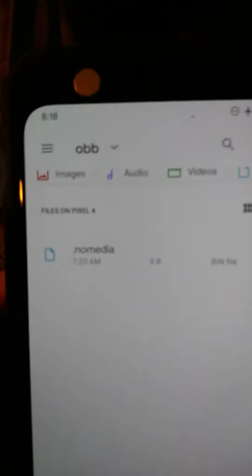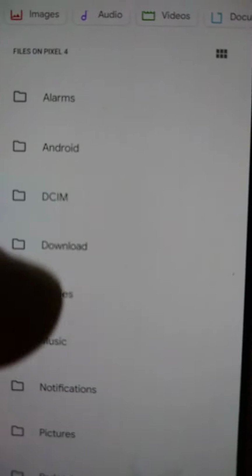But then I'm just going to go one more time. I'm going to show you Android, and I'm going to show OBB or whatever. This just says no media. Generally, it will say Katana and then Orca under that after Facebook does whatever it does. But it shows like an Orca.